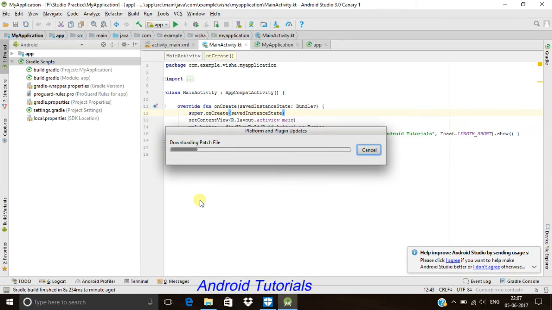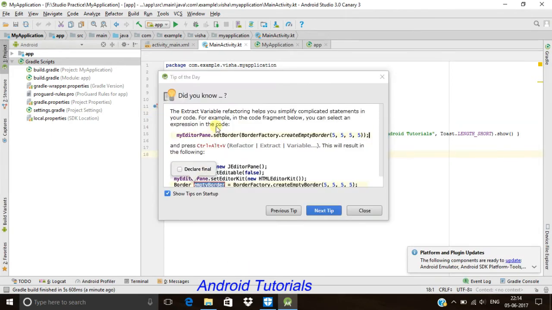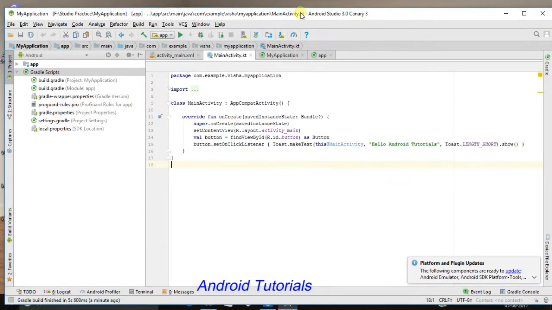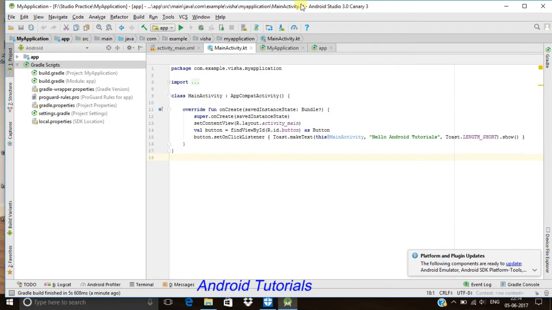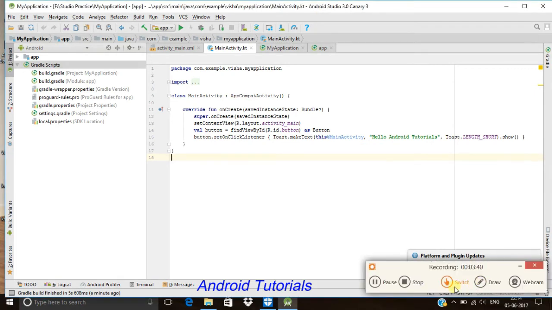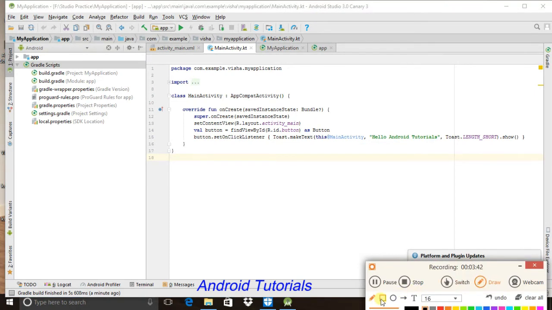As you can see, guys, our Android Studio has been updated to a newer version, that is 3.0 Canary 3. So let's see, this is our version, Android Studio 3.0. I'll show you. Here it is written Android Studio 3.0 Canary 3 version.